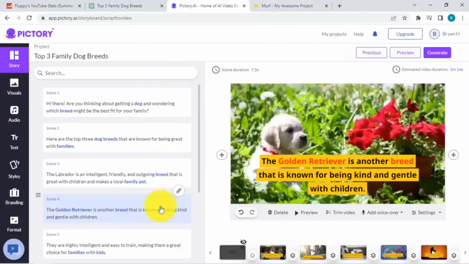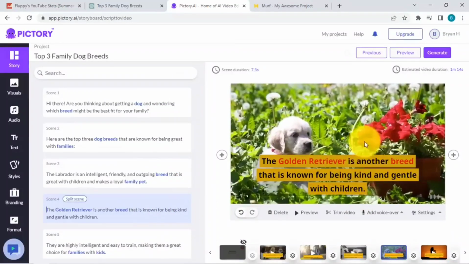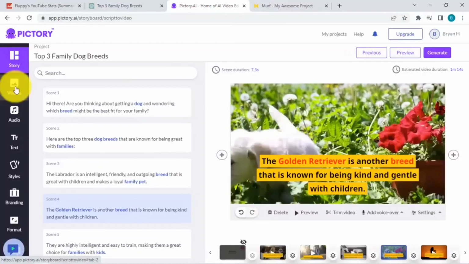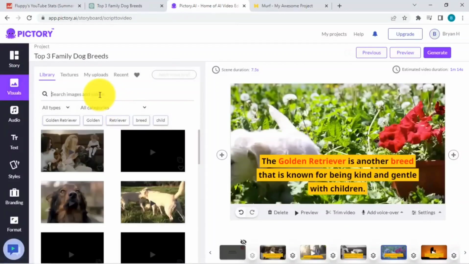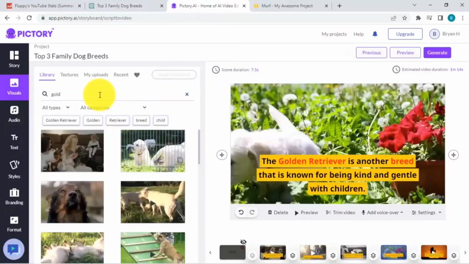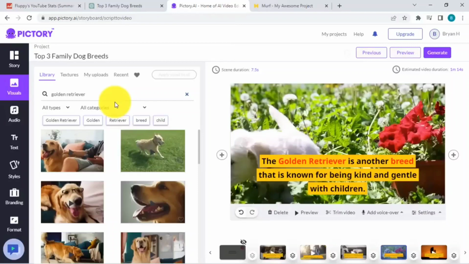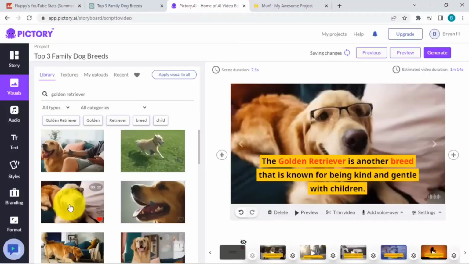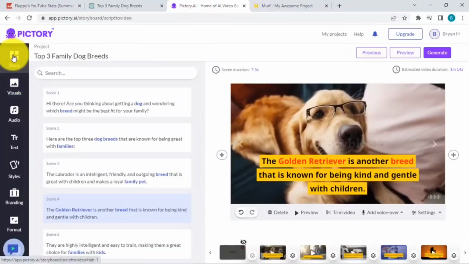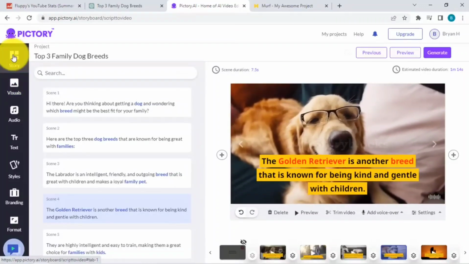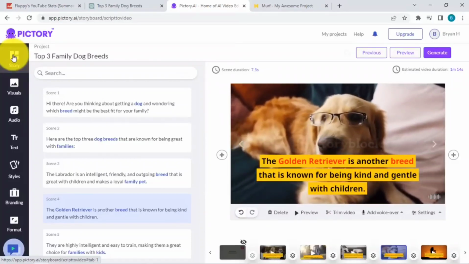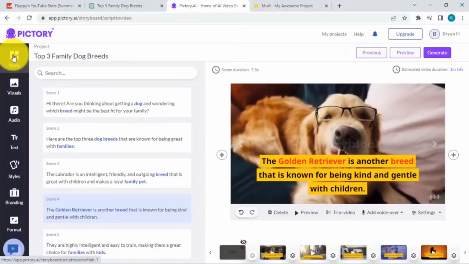If you want to change this one, let's say for this specific video, let's go for the visuals and simply check. Let's look for golden retriever. It's able to search different videos for you. This one looks good and cute, so let me select this, and it will immediately change this as well. The good thing is Pictory will do the heavy lifting for you, but you can simply change bits and pieces of it if it doesn't match your liking.